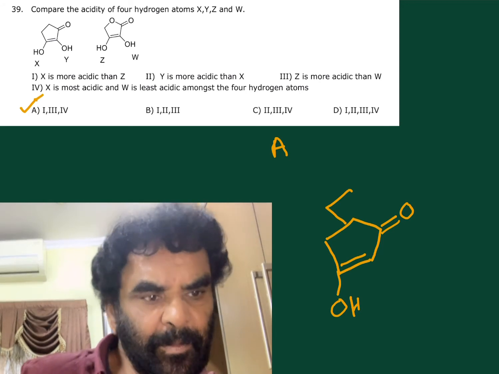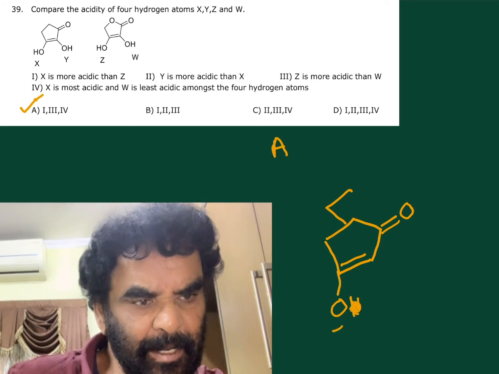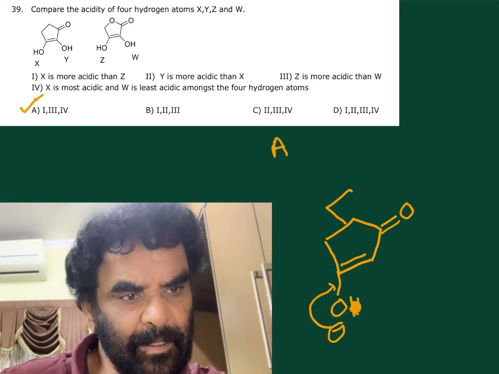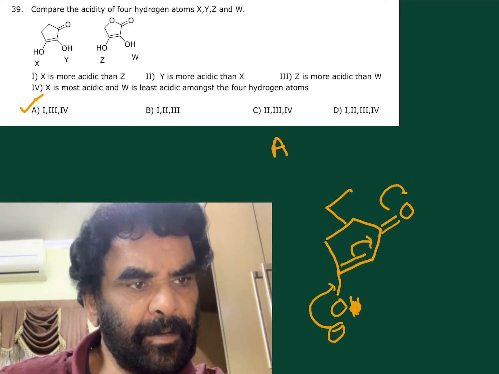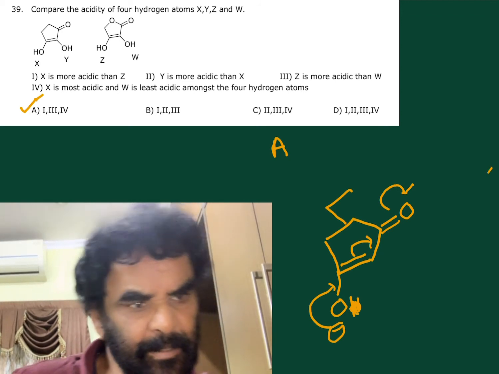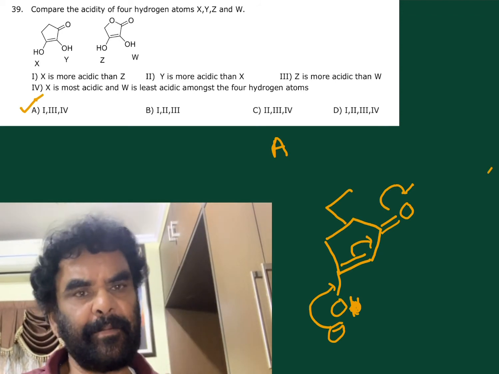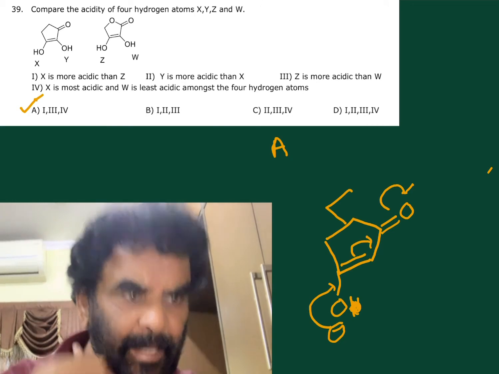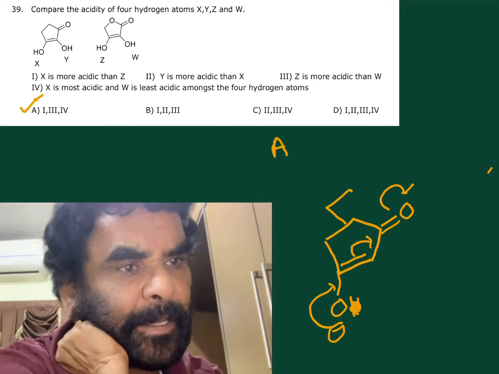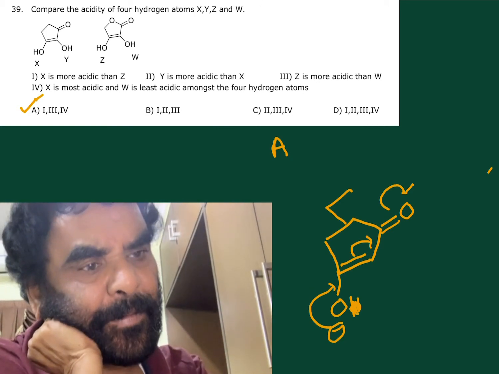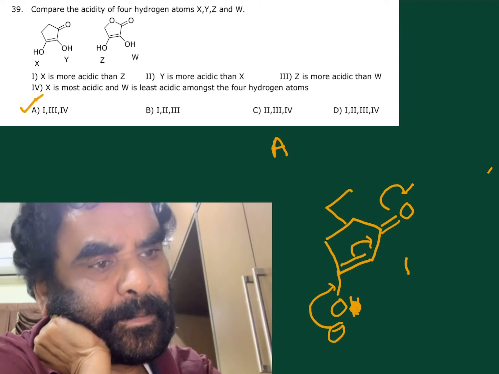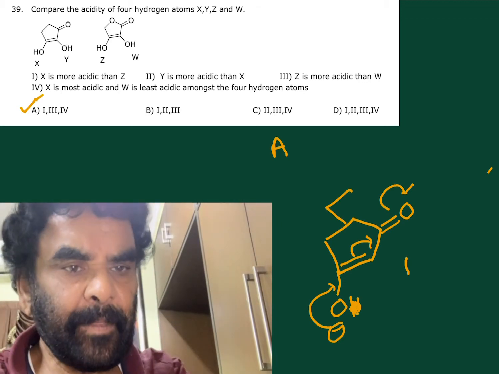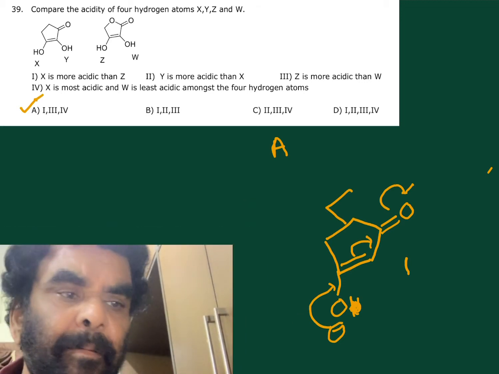If this is removed and creates a negative charge, the extent of resonance stabilization on this side, and in case of Z also, the type of resonance is existing.